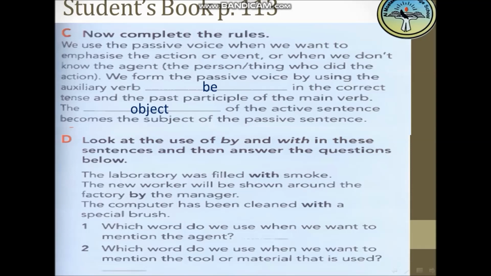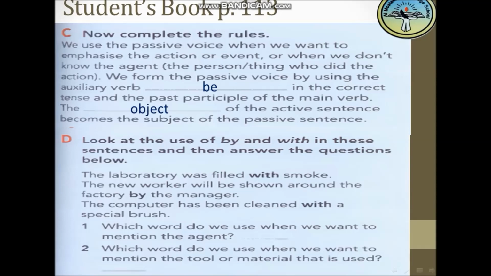Look at the use of by and with in these sentences and then answer the questions below. The laboratory was filled with smoke. The new worker will be shown around the factory by the manager. The computer has been cleaned with a special brush. Which word do we use when we want to mention the agent?